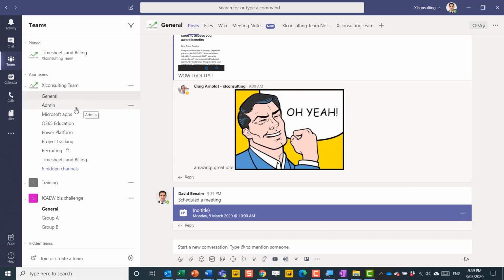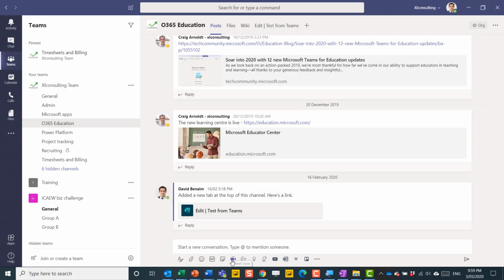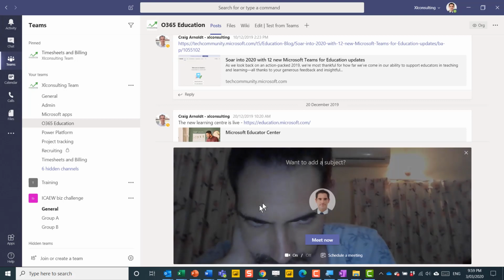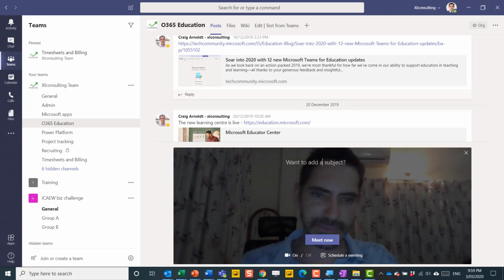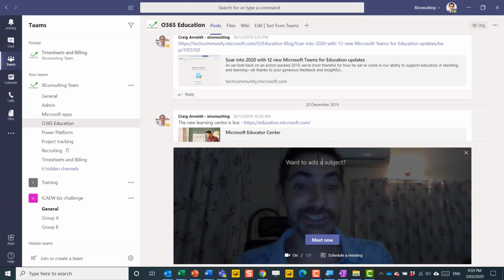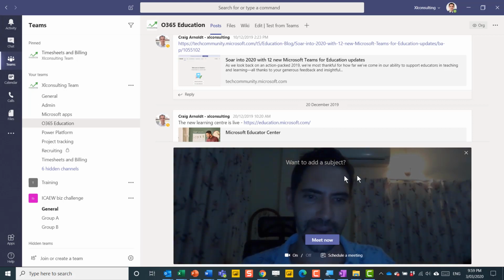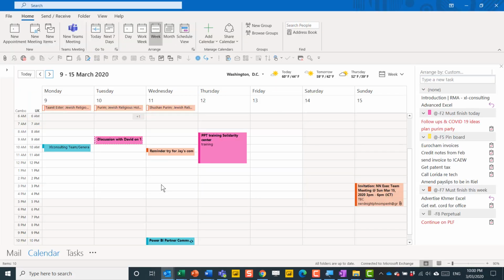You can also go directly to a channel, and you can choose the Meet Now button here. Add a subject, and then anyone who is in this channel can then join the meeting, which is pretty awesome. You can see that it's not blurring my background yet, and this is what the back of my bedroom looks like. So congratulations.